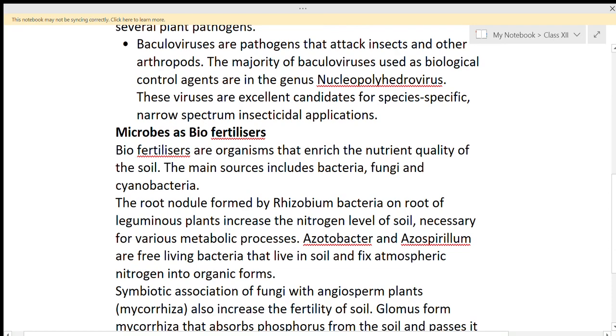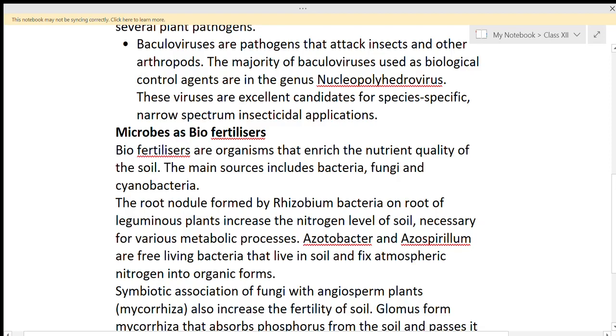The root nodule is formed by Rhizobium bacteria, the most common one we have studied in previous classes also. It survives in the roots of leguminous plants. So the root nodules, formed by the Rhizobium bacteria on the roots of leguminous plants, increase the nitrogen level of the soil.